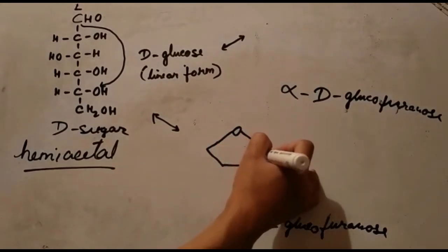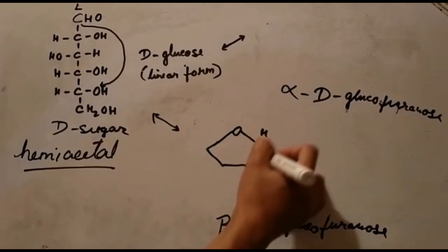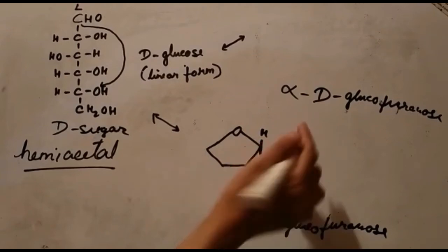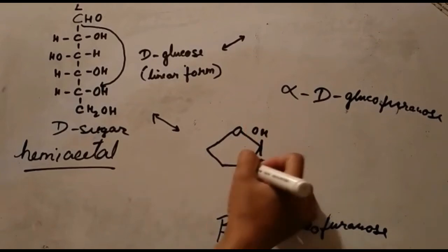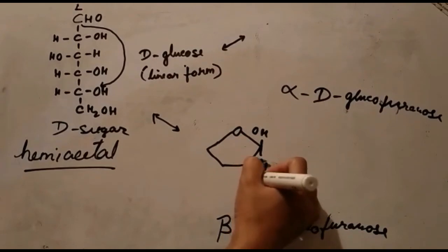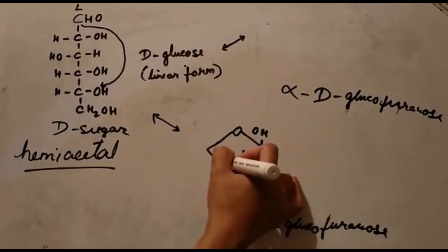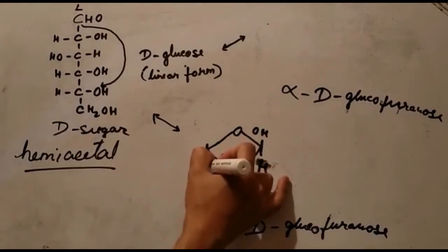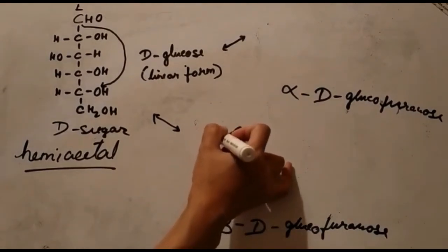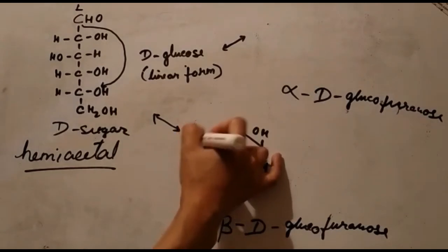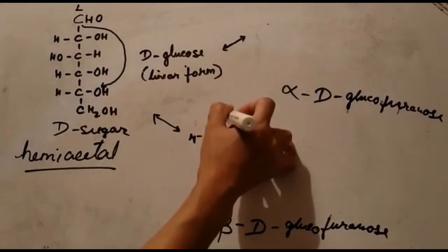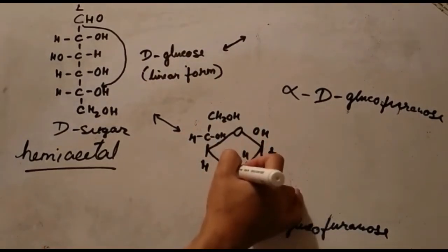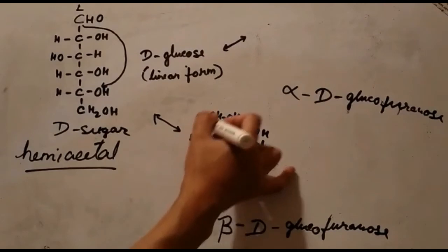But the rule for drawing a Haworth projection is the same. This is carbon number 1, 2, 3, 4, 5, and 6.